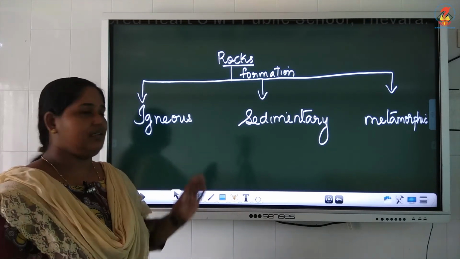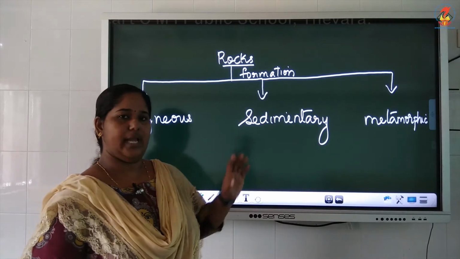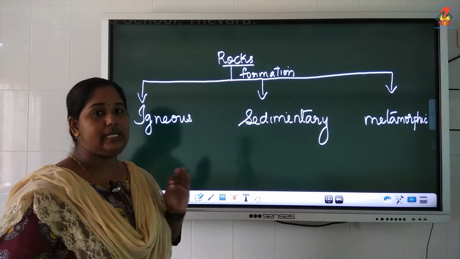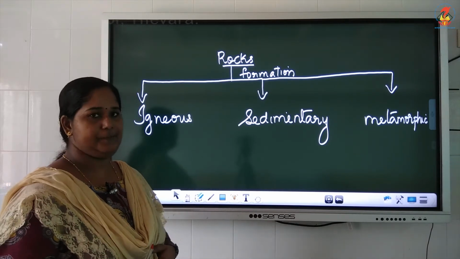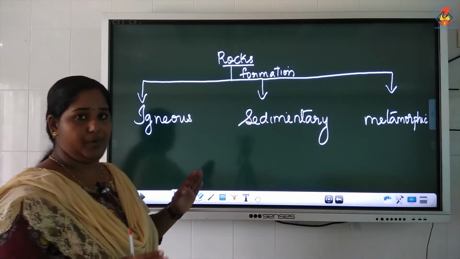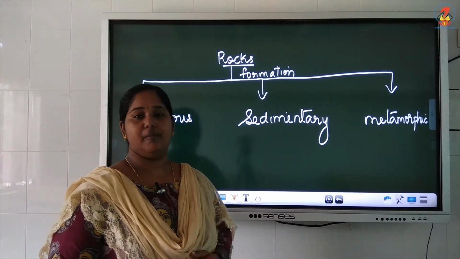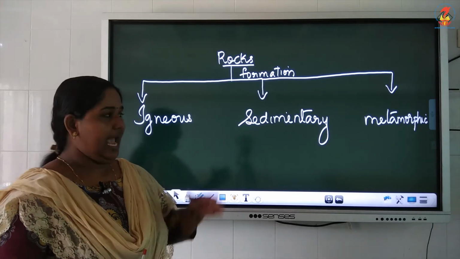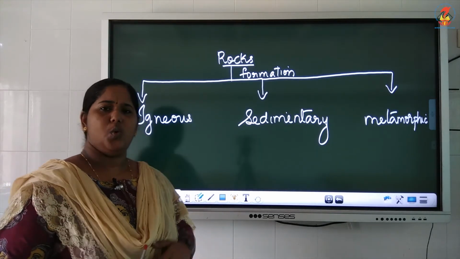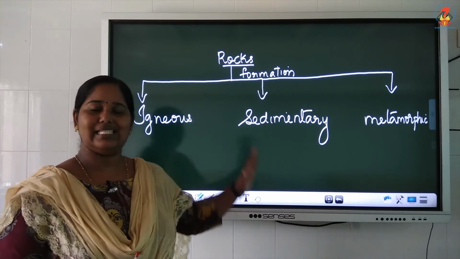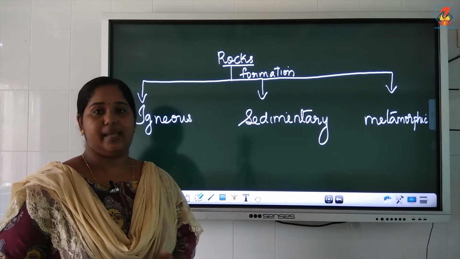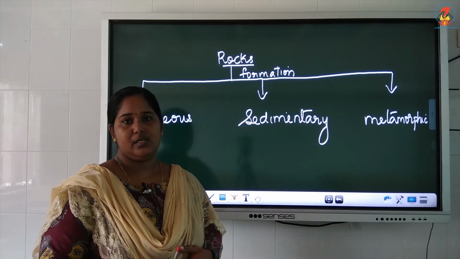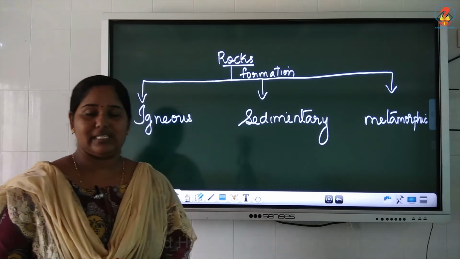I'll just tell two lines about these. Igneous rocks are formed from hot molten lava. I'll explain it in detail. So igneous rocks are formed from hot molten lava. Sedimentary rocks are formed from the sediments, the deposition of sediments. And metamorphic rocks are formed when the igneous and sedimentary rock undergoes a change themselves. They turn into metamorphic rock. So we learn in detail about all these three things.